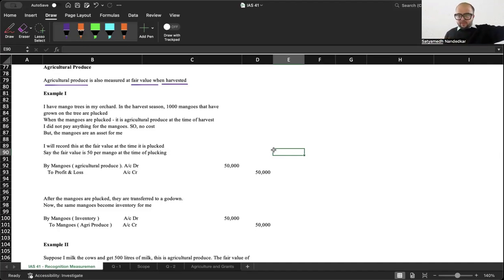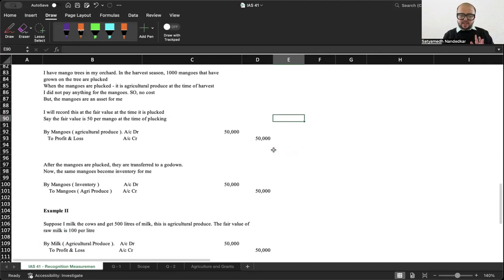So mangoes: inventory account debit to mangoes, agricultural produce. Agricultural produce is only for bringing it into books of accounts. Once you bring it into books of accounts, then that becomes your inventory. At the time of plucking it is agricultural produce. The moment you transfer it to your godown or put it in a separate bag, that becomes your inventory. So inventory account gets debited and agricultural produce gets credited. Agricultural produce is at zero.